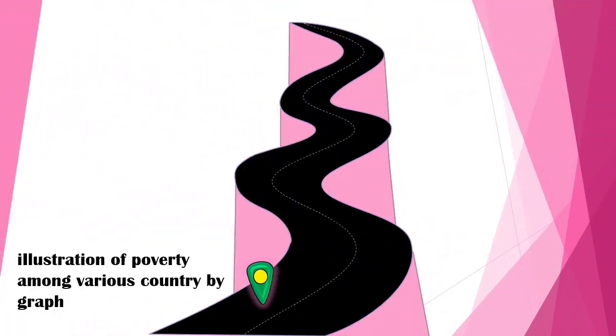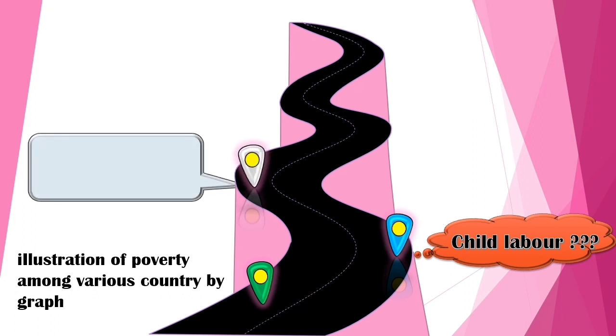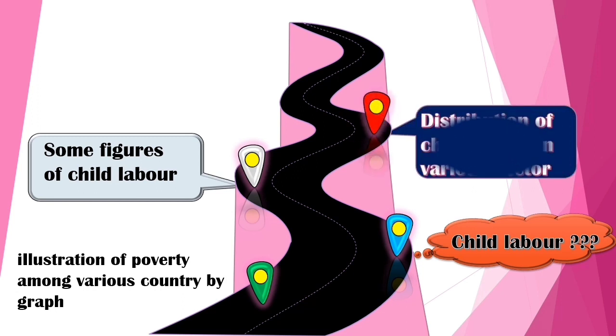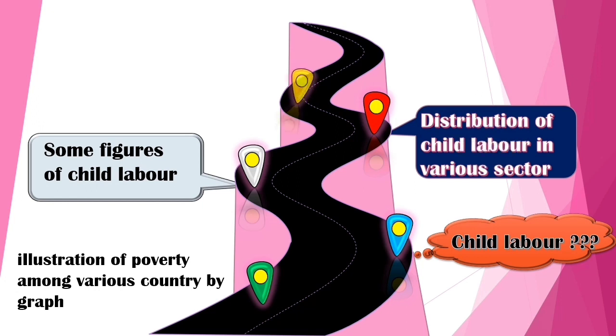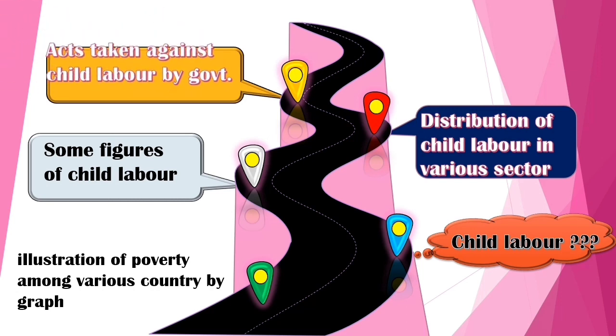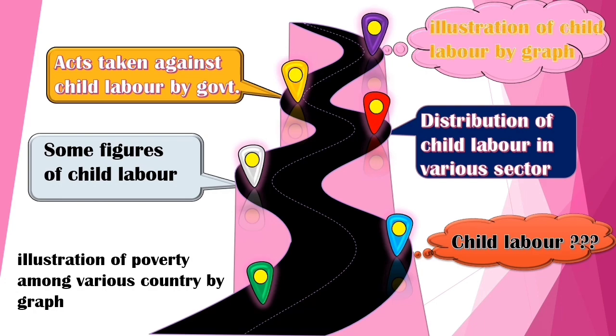Our seventh topic is illustration of poverty among various countries by graph. Moving to eighth one, what is child labor? Our ninth topic is some figures of child labor. Moving to 10th topic, distribution of child labor in various sectors. Now our 11th topic is acts taken against child labor by government. Now our last topic is illustration of child labor by graph.